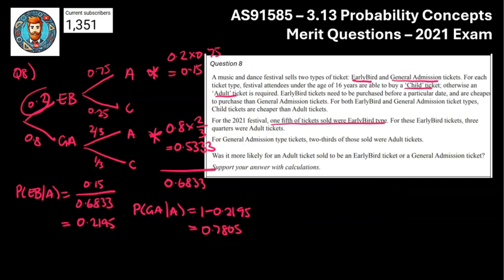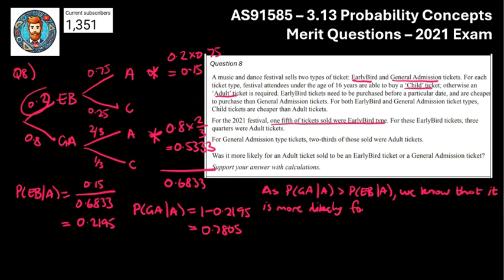Let's put that in a bit of a paragraph. So as the probability of general admission given adult is larger than the probability of early bird given adult, we know that it is more likely, forgot how to spell there briefly, more likely for an adult to purchase a general admission ticket, so a GA ticket, than an EB ticket. There we go. So that wraps up that short little intro.